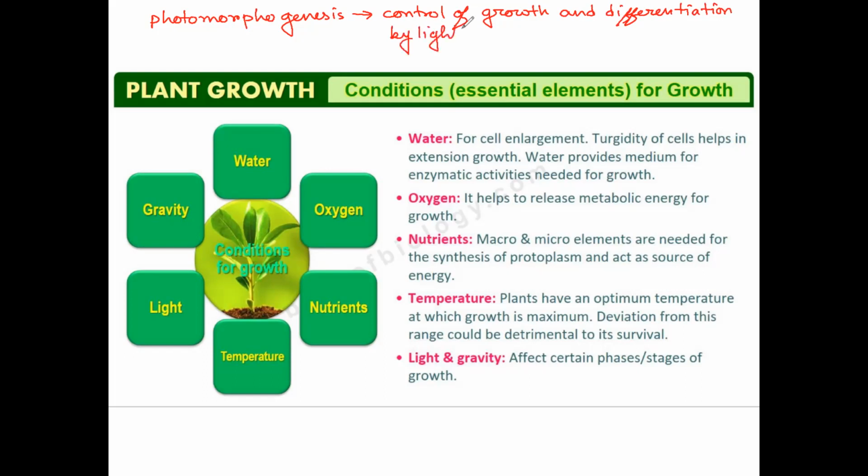So the thing is, we are talking about different phases, meristematic phases, elongation phases, all these phases. Do they require light? Yes.